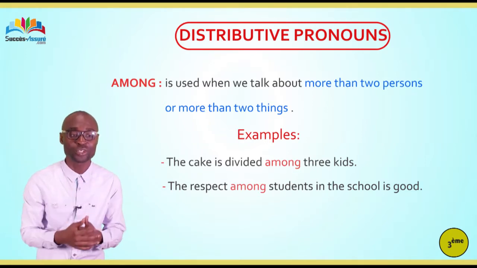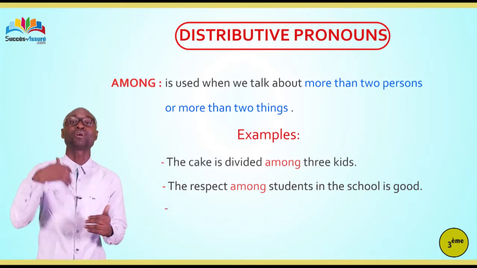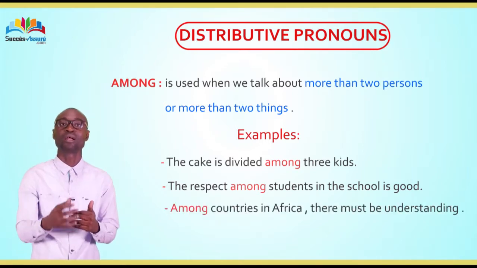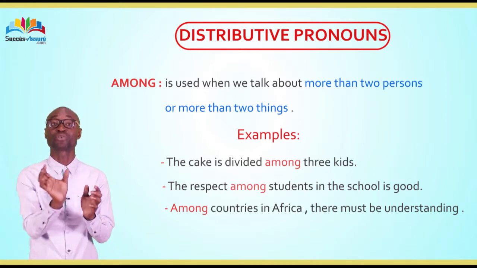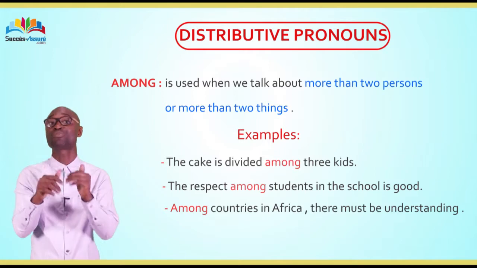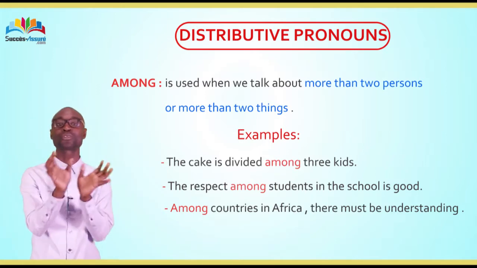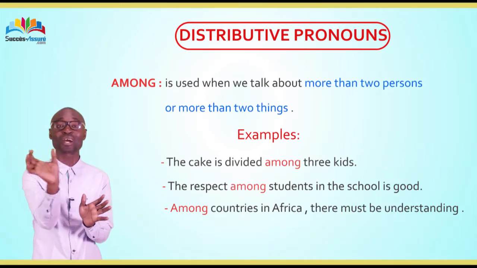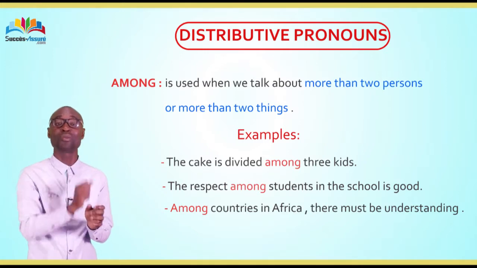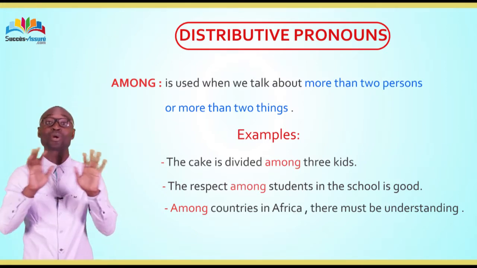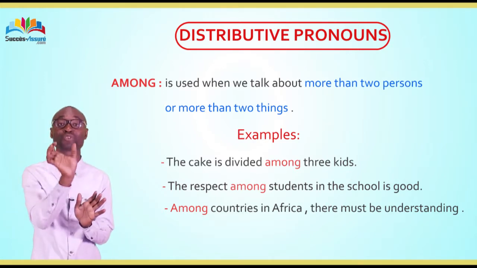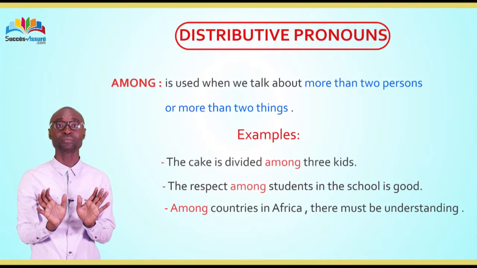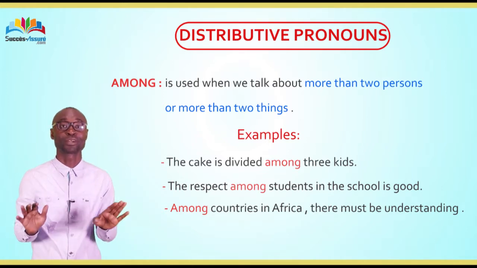And the last example concerning this part, among countries in Africa, there must be understanding. We exactly don't know the number of countries. But what you have to keep in your mind, dear learners, we have more than 2 countries. This is the most important. But we don't know the number of countries. Is it right that it's not difficult?